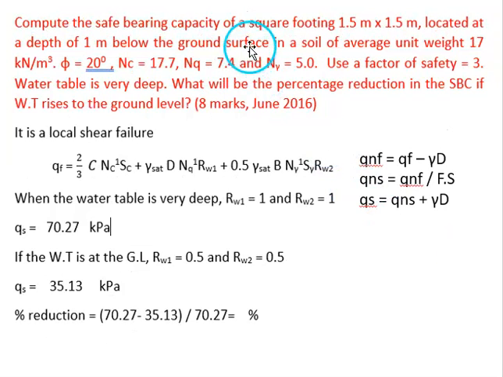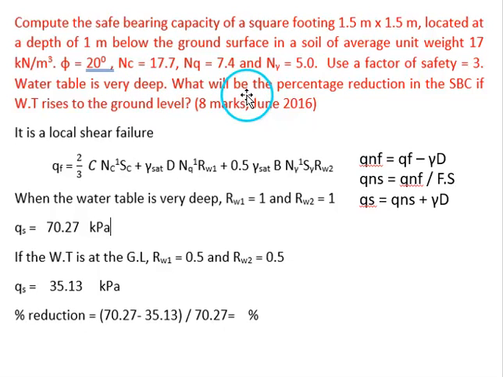So here in this problem, square footing is given with width 1.5 meter, depth of the footing is 1 meter, and unit weight of soil is 17 kilonewton per meter cube. Phi value is given and its corresponding NC, NQ, N gamma values are given. Factor of safety is given. Water table is very deep. That means RW1 equal to 1 and RW2 equal to 1.